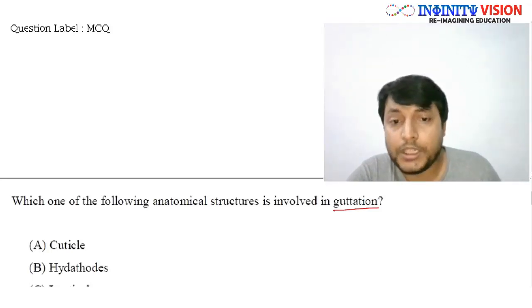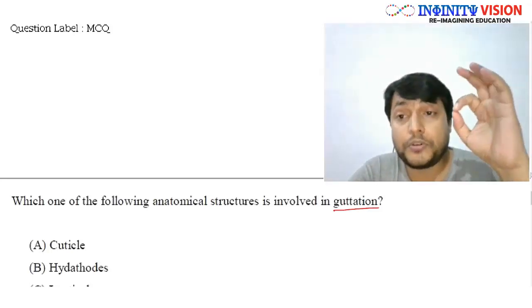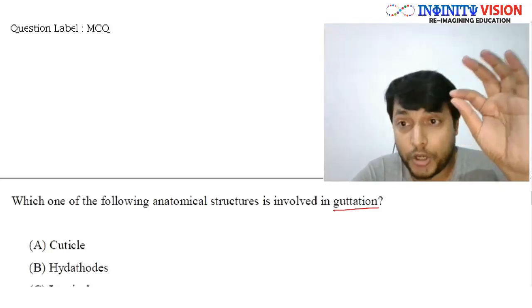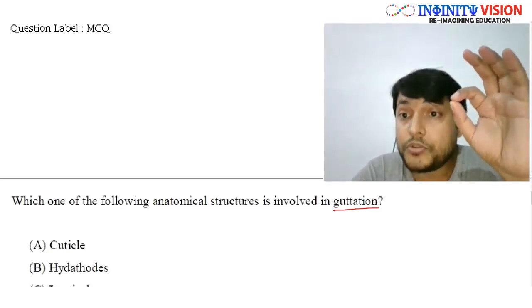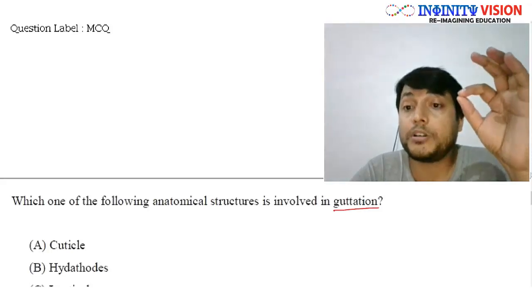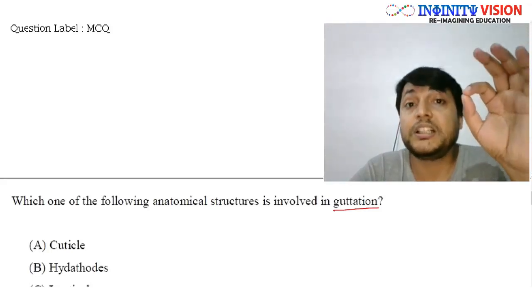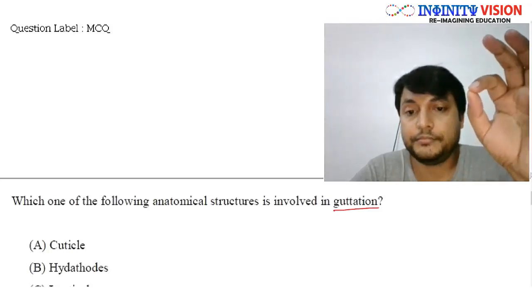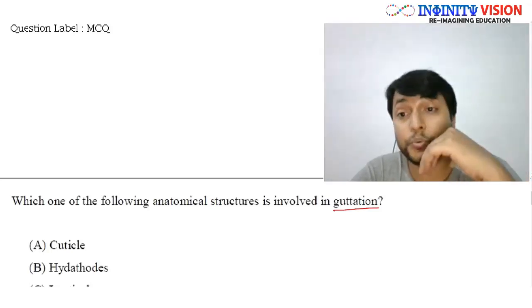This is actually the loss of water in the form of water droplets, right? A water drop is falling, so the loss of water in the form of water droplets is called guttation. Well, now why does guttation happen?